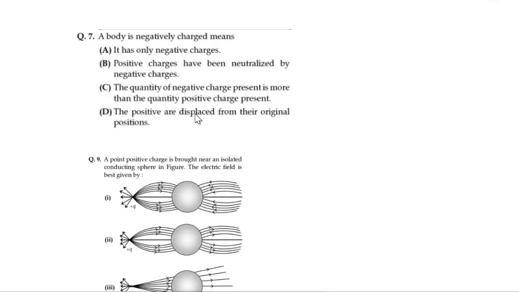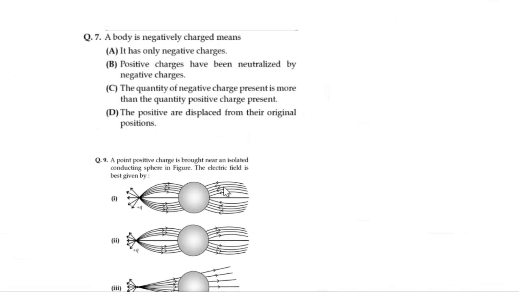The positive charges are displaced from their original position. A body is negatively charged means the negative charge is more over there. Okay, so that is the meaning of a body being negatively charged.